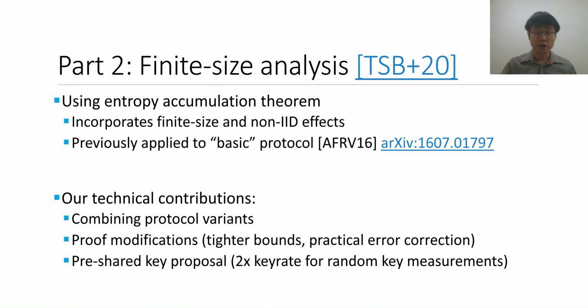We also made a proposal for a protocol modification based on a pre-shared key, which is essentially intended to mostly help the random key measurements technique. Roughly speaking, it ends up doubling the net key generation rate for the random key measurements technique because it removes a sifting factor that appears when applying the basic proposal for that approach.